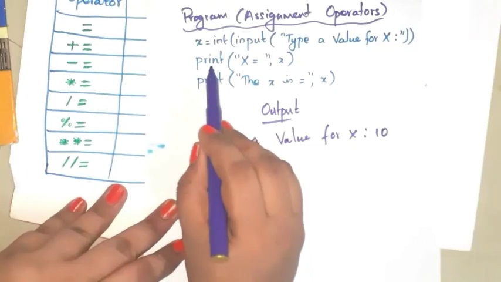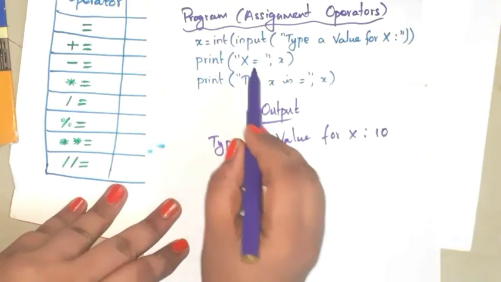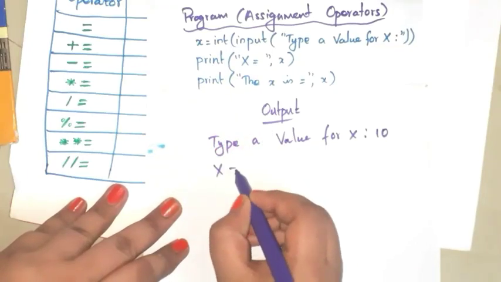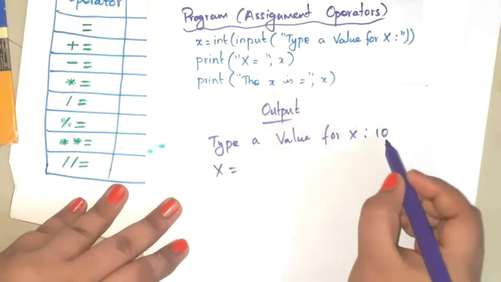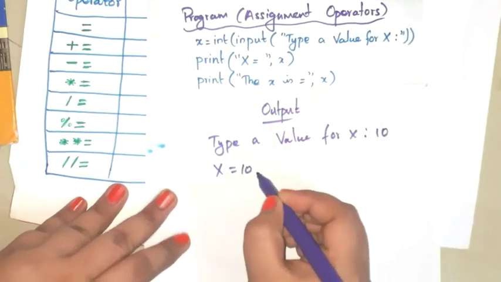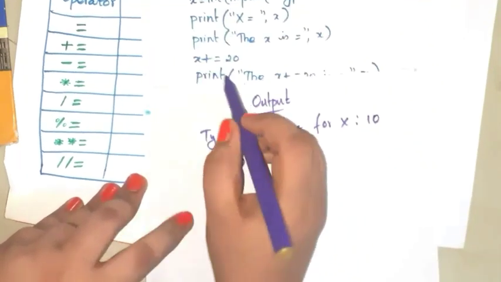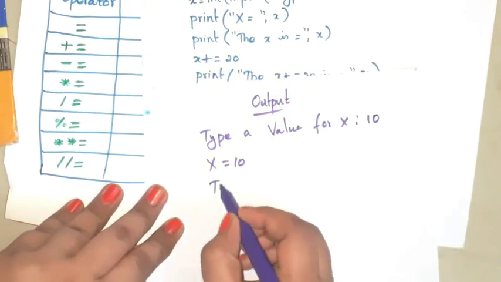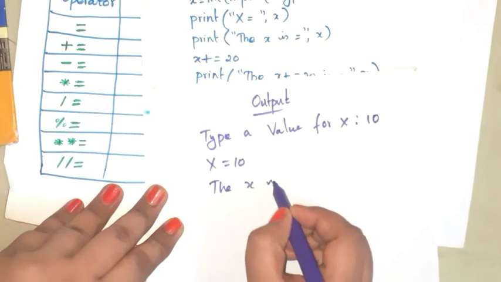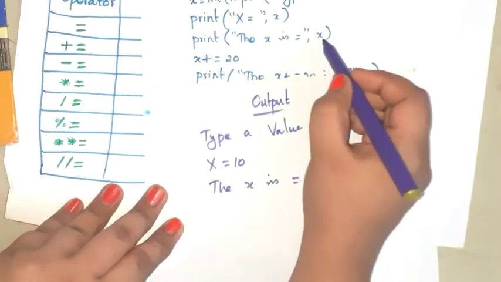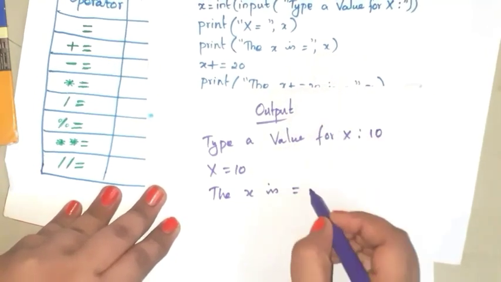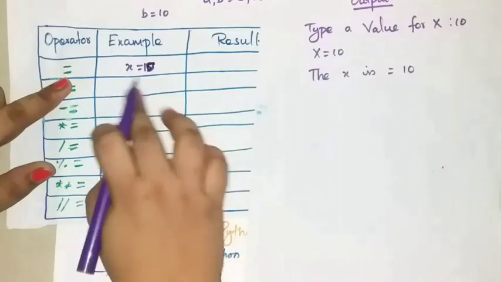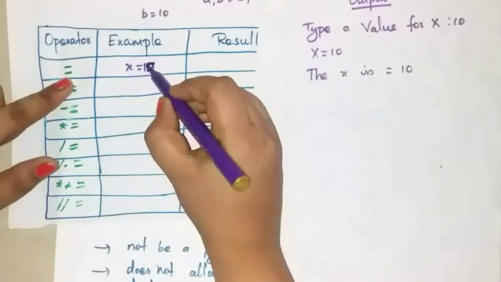Okay, next, print x equal to, what is the x value? 10. And next, print x is equal to, what is the value of x? 10. Okay, so here write x is equal to 10.